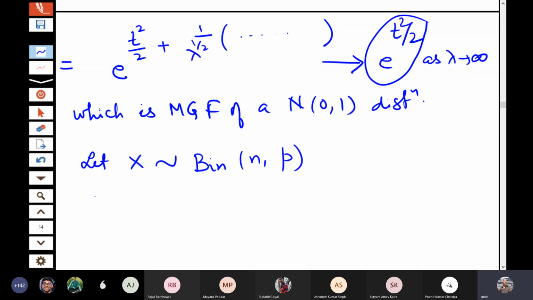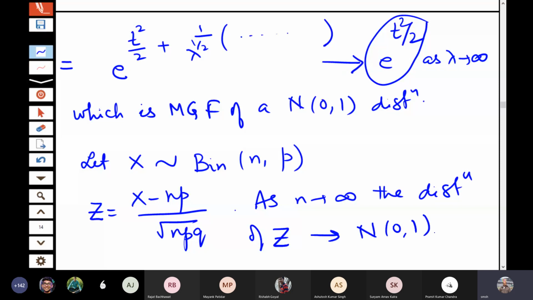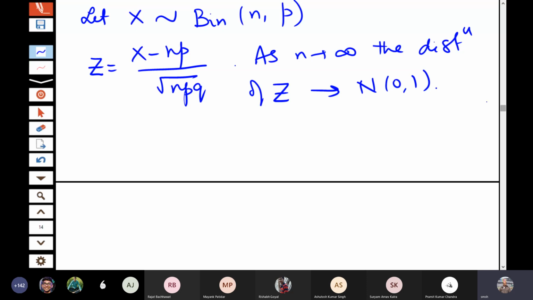So let us look at this. Let us put Z equal to (X minus np) by root npq. As n tends to infinity, the distribution of Z converges to normal(0, 1). So this is the second central limit theorem. Of course, it is named after Bernoulli and De Moivre and Laplace, etc.